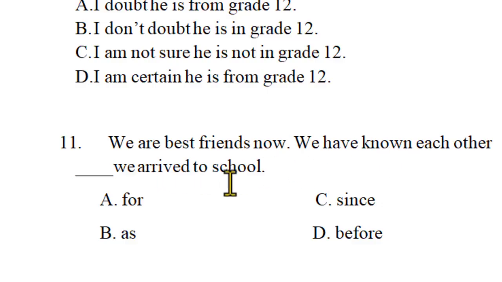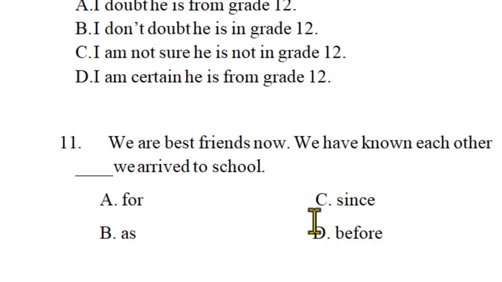We arrived to school. For us since before. Remember here, for and since are adverbs of time which we use for the present perfect and the present perfect continuous tense only. As conjunctions, or what's called subordinating conjunctions, time as well as reason conjunctions. Before was called an adverb clause of time conjunction here.